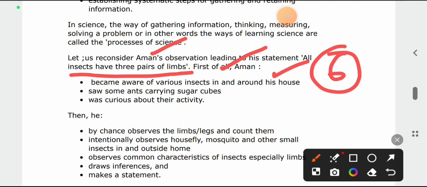He saw some ants carrying sugar cubes. We know ants are always attracted to sweets.